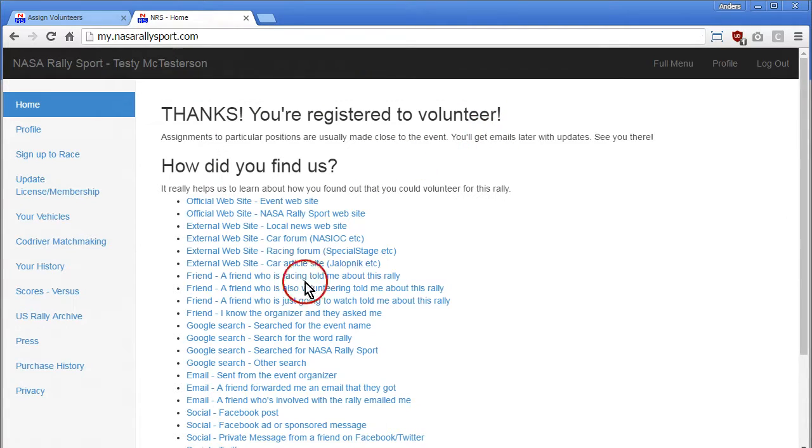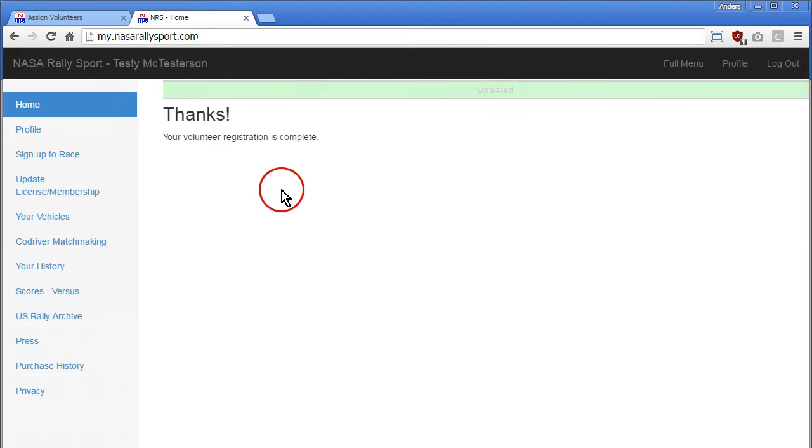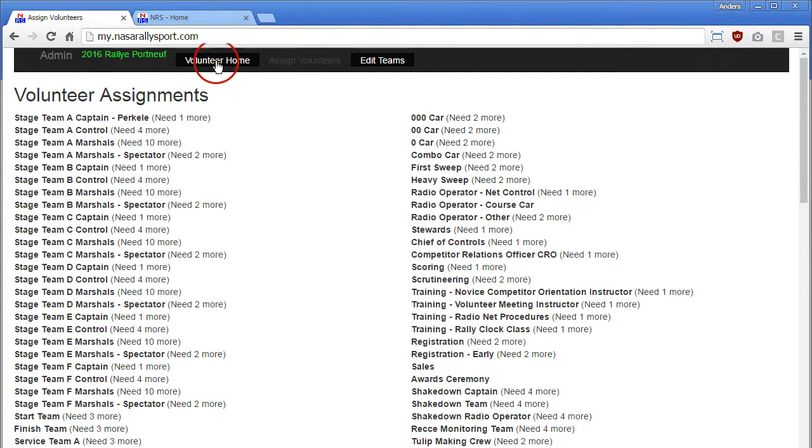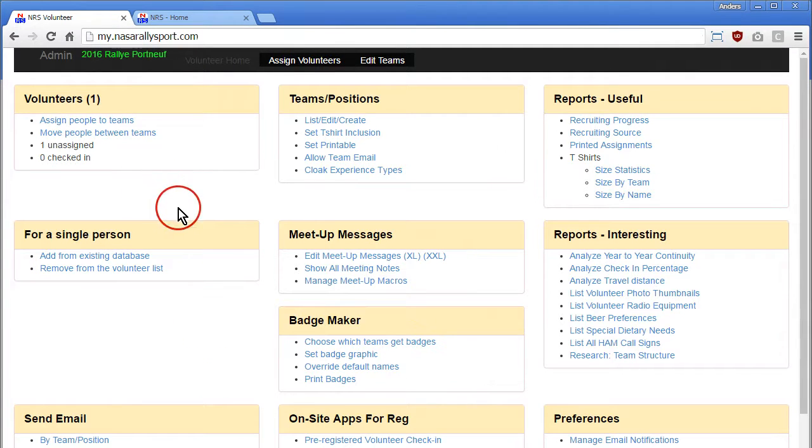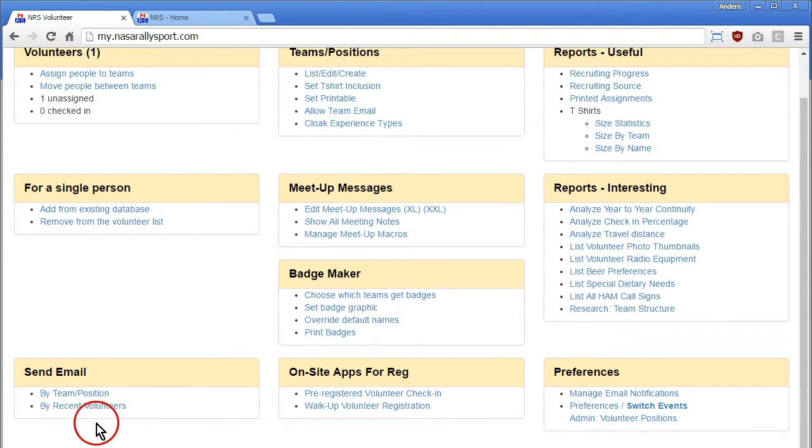I'm signed up, and then it asks me how I found out about it. In my case, I got an email from the organizer. Okay, that's it. So you're all done. And so now let's go back and look at the other side. If we go to volunteer home, we now have 1 volunteer. We can see them down here under recent volunteers.